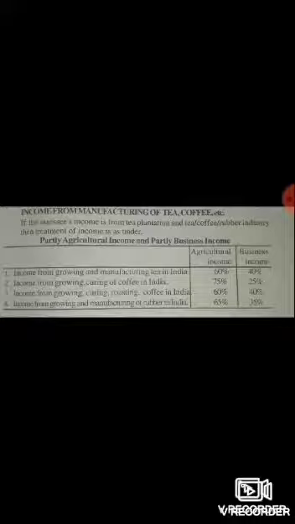Now income from growing and manufacturing of rubber in India. If the rubber trees are grown in India and rubber is processed from those trees, then 65% is agricultural income, because they are farming them, and they are processing them for profit, so 35% is non-agricultural income, that is business income.